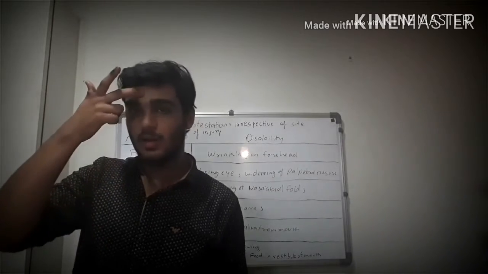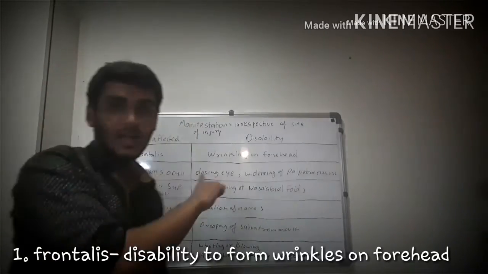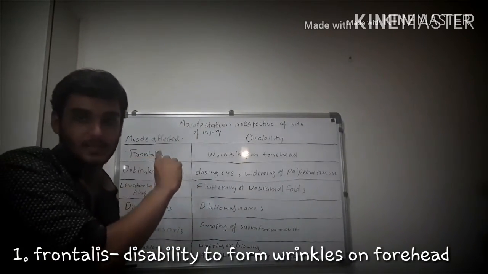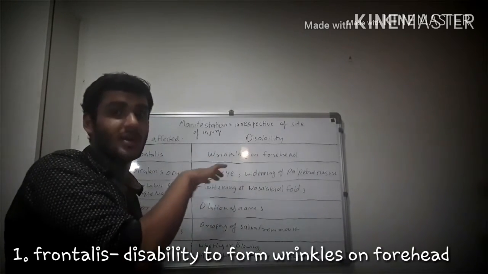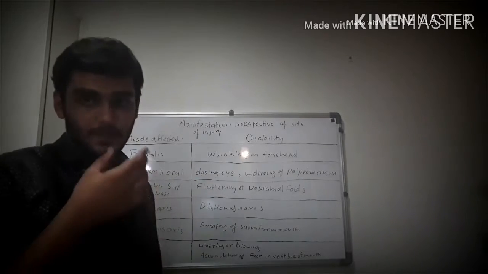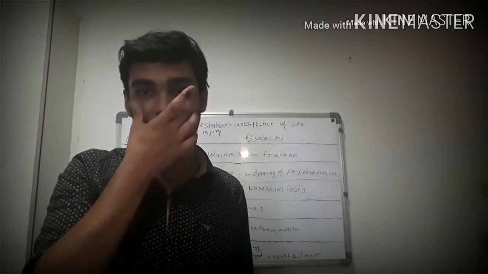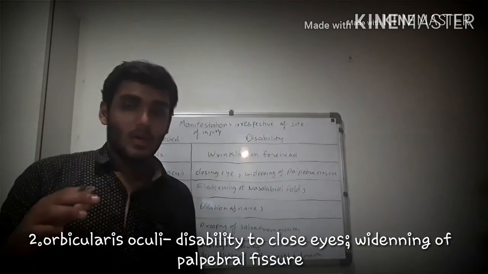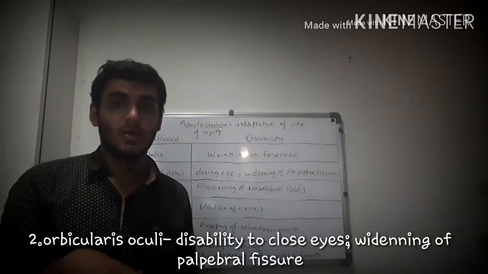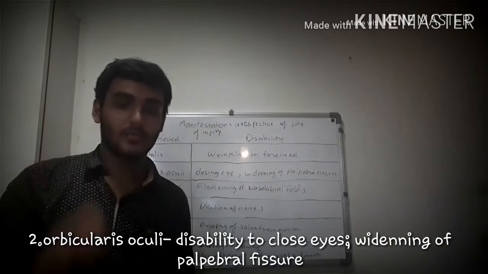Firstly, beginning from the forehead, the muscle present here is the frontalis, and as the frontalis is paralyzed, there is a disability to form wrinkles on the forehead. Wrinkling of the forehead is disabled. Then going downwards, we have the eyes, and the muscle associated with the eyes is the orbicularis oculi, and as it is paralyzed, the person can't close his eyes. Moreover, the palpebral fissure is widened.